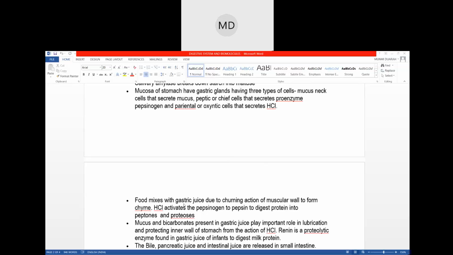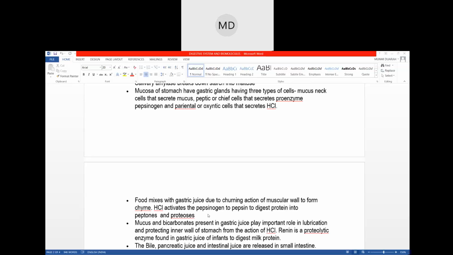That is the reason why you get that burning feeling when you're hungry, when you're not eating any food. At that time the gastric juice comes out. When you eat food, gastric juice also comes out, but you don't feel that burning feeling then, because the gastric juice mixes up with the food that you eat. But when you are not eating any food, the gastric juice falls on the walls of the stomach, and then you get the burning sensation.